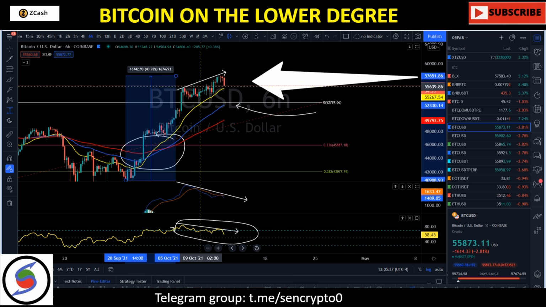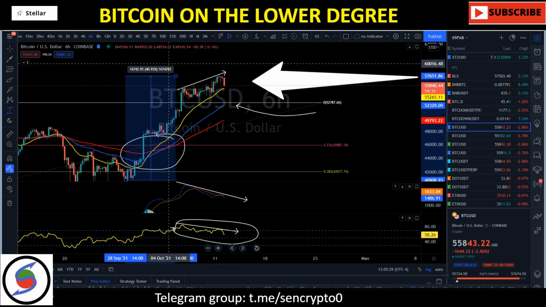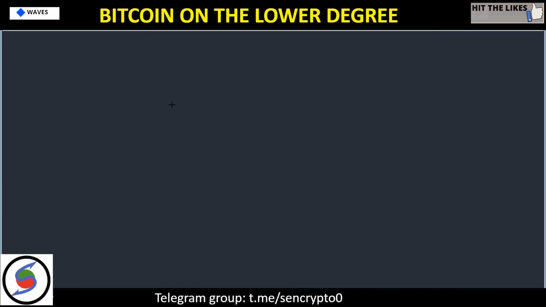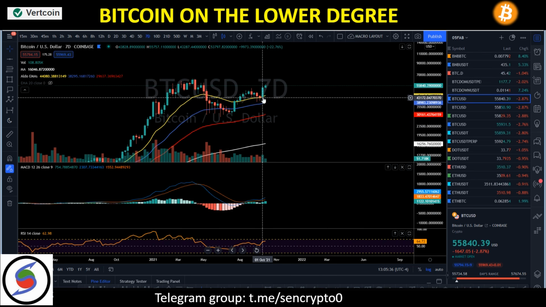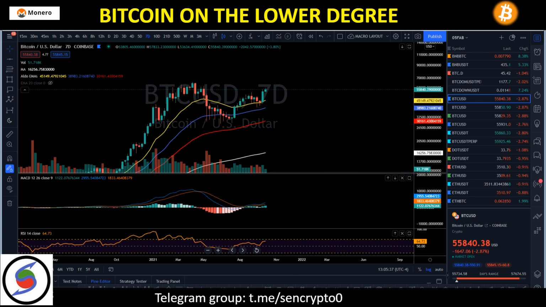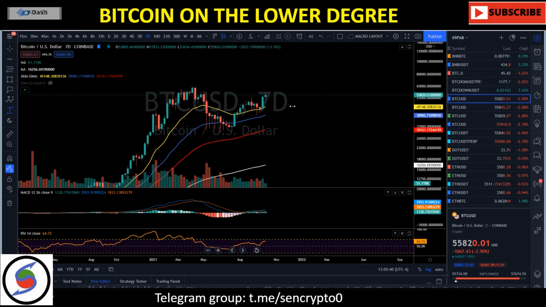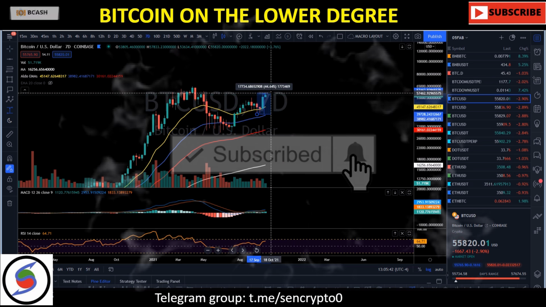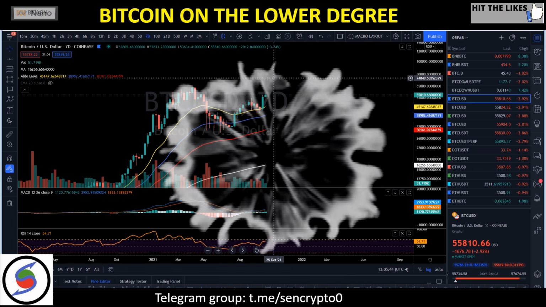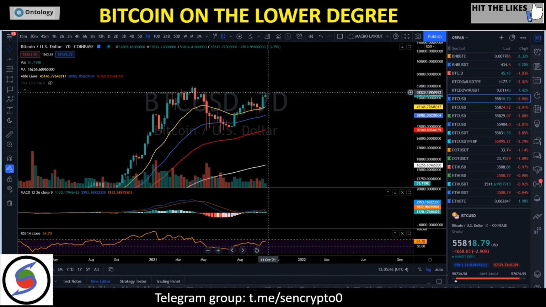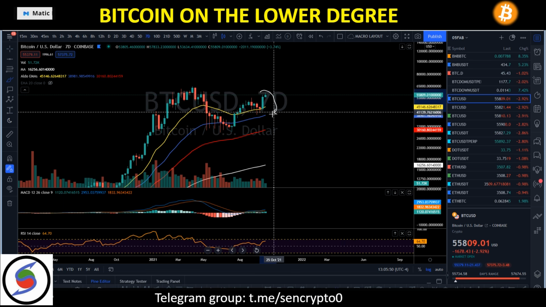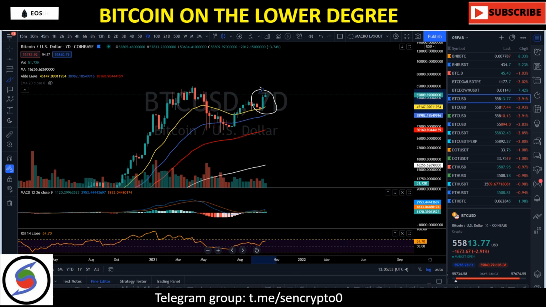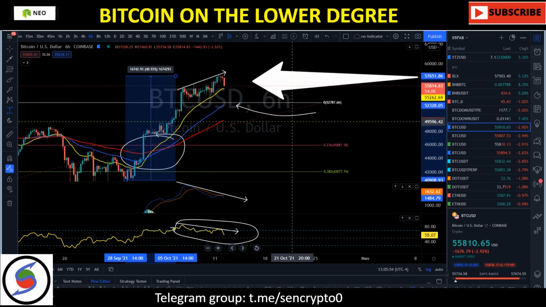I don't think this short-term divergence is going to negate all the bullishness we got on the 7-day cycle. On the 7-day cycle, you can see right here, we started pumping from like 39K all the way up to basically 57. It is a 45% pump right there. So in order to wipe out all the bullishness, our 6-hour time frame is going to play a crucial role.